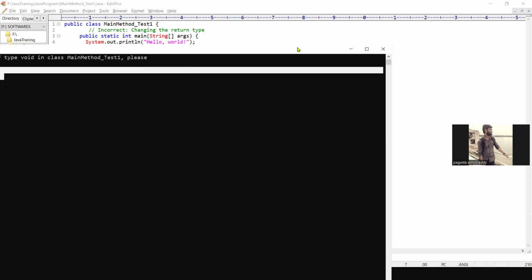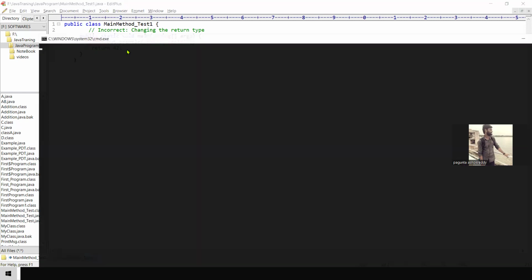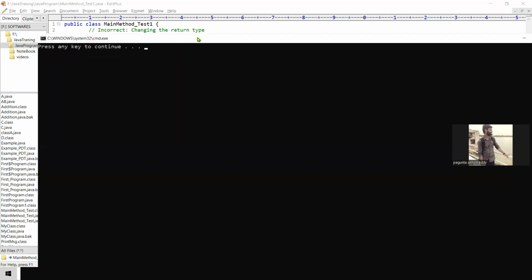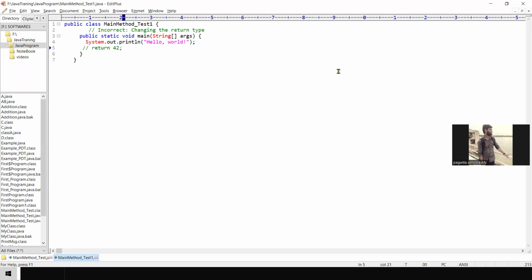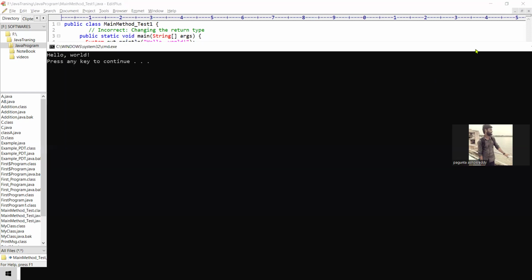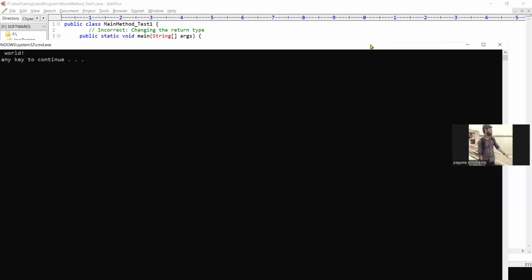Then you can declare void. Then it will give 20. I'm going to save, control 1. Now control 2. Yes, it executes successfully, right?